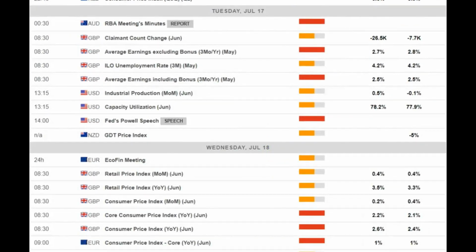On Tuesday, 17th of July at 9:30 AM, UK unemployment data is due. This is reporting for May, and May unemployment rate is expected to increase to 4.3% from previously published 4.2%. May average earnings are also due for release at the same time, and the expectation is that they will show the increase to 2.7% from previously 2.5%. This data is expected to impact volatility in UK equities, but also in sterling currency crosses.